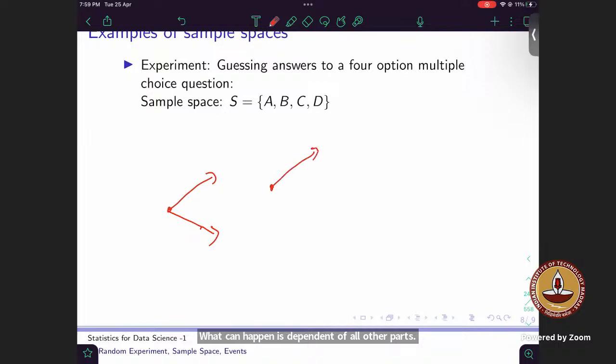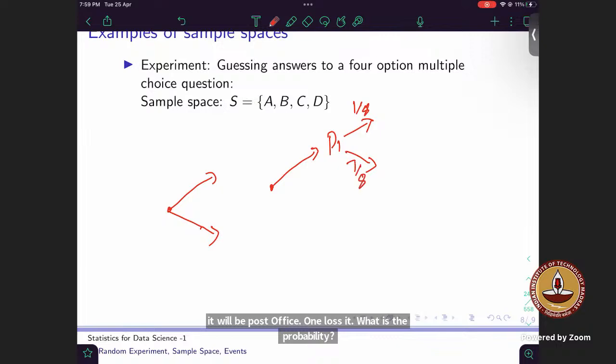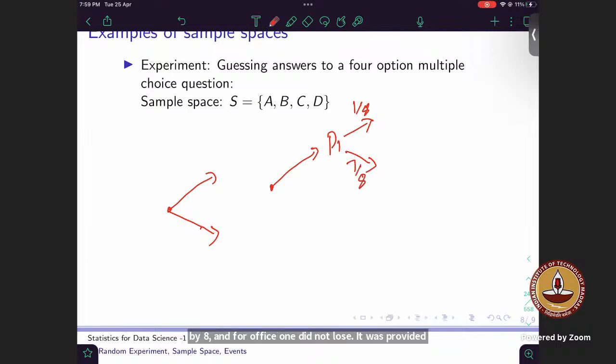So it will be like this: post office 1, it went there, post office 1 lost it, or post office 1 did not lose it, right? Post office 1 lost it: the probability is 1/8. Post office 1 did not lose it: probability 7/8, right? Then we will have post office 2. What is the probability then? Post office 2 will lose this: 1/5.